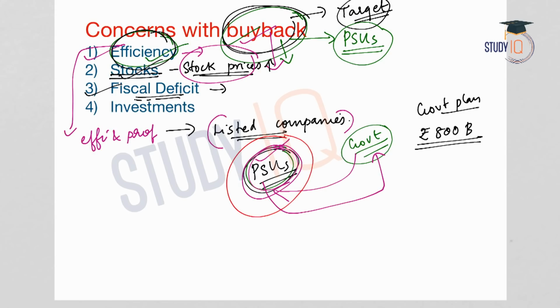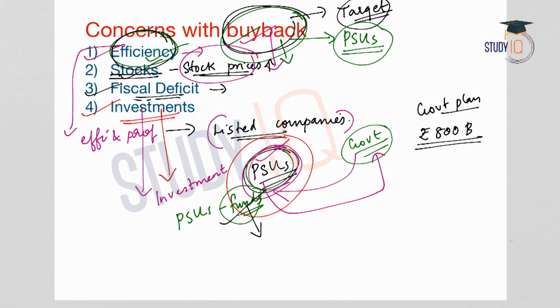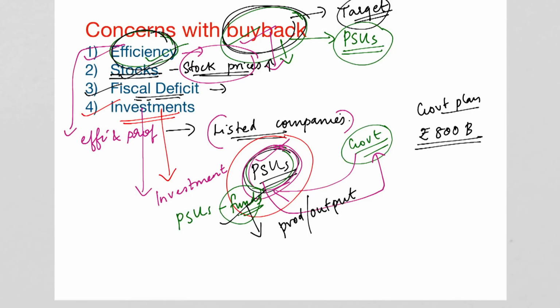Next concern is regarding the investments. Economic growth highly depends on revitalizing investment. Investment is one main component of economic growth. When the public sector undertakings buy back those shares which the government owns, what will happen? The investment will come down. The funds of the PSUs are used for buying back the shares, so they do not have money left over for making further investments. And lack of investment can affect the productivity or the output of the firms. So it will have a negative impact on the investments of the PSUs as well.